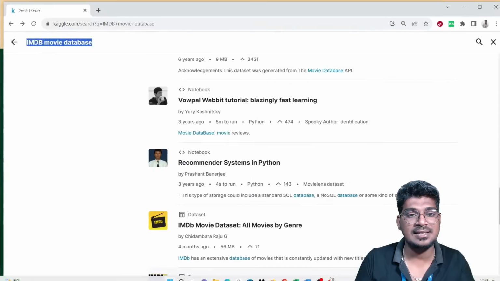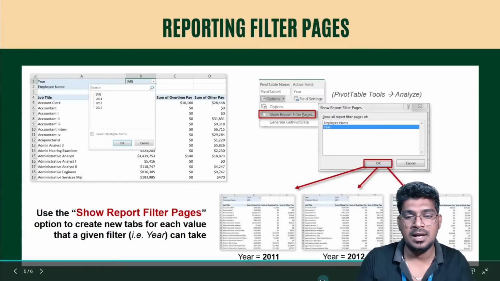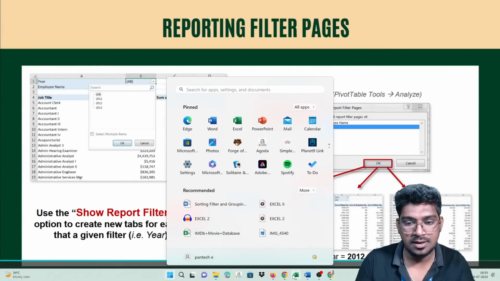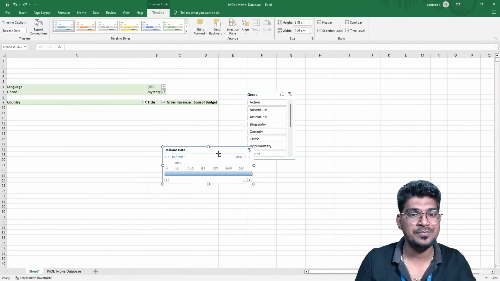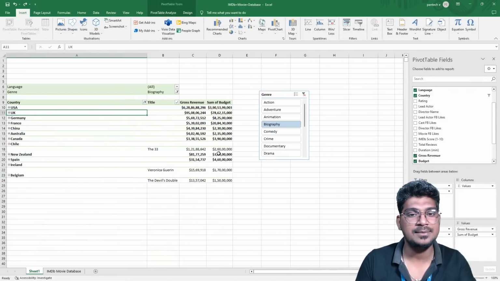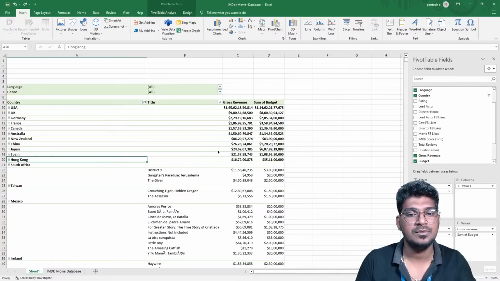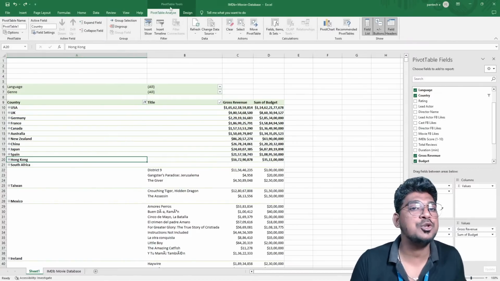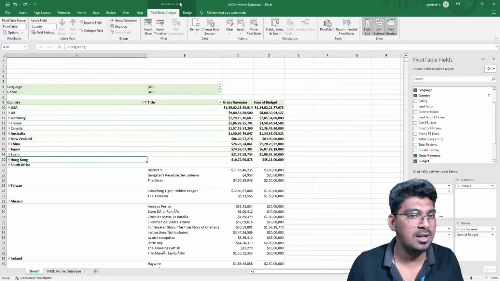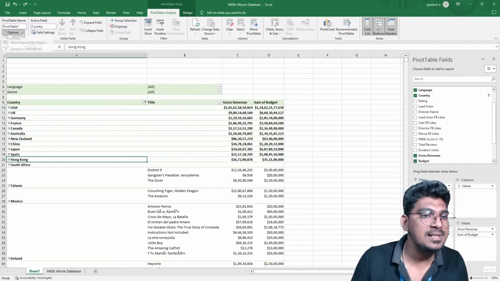So for this, I'm going to open, yeah, Control Z, yeah, that's okay. So now you can see this. I'm selecting this particular report. For this particular report, how to do that: move to the pivot table options, move to the options and show report filter pages.